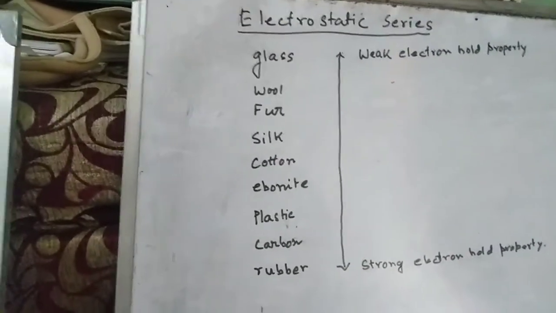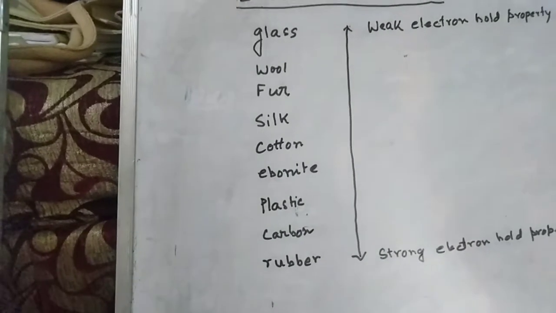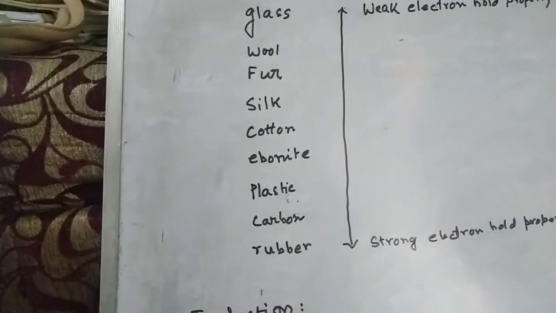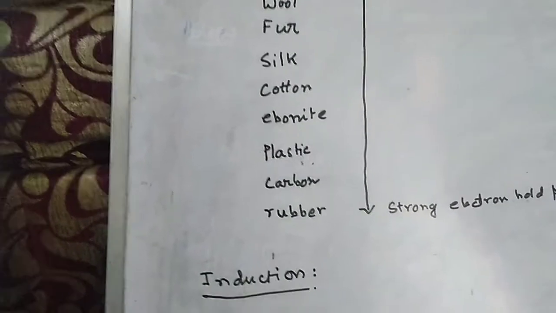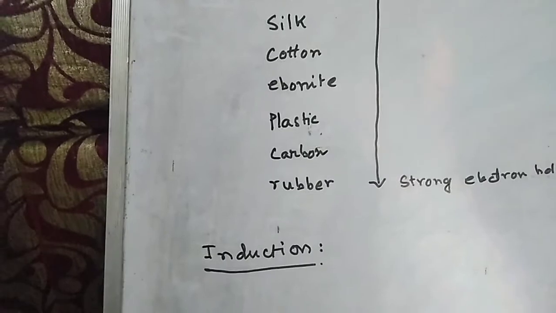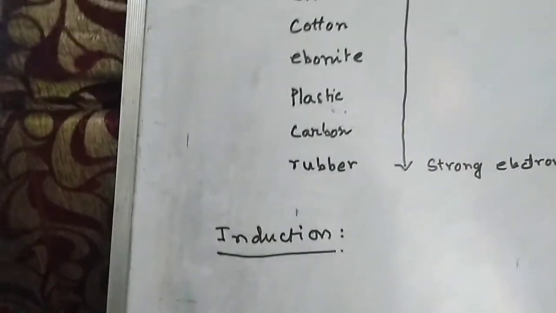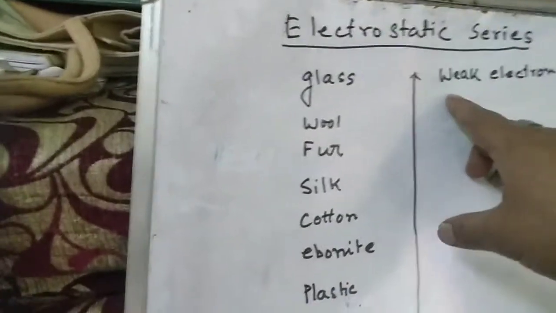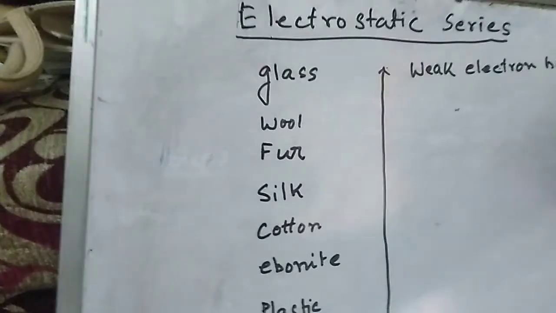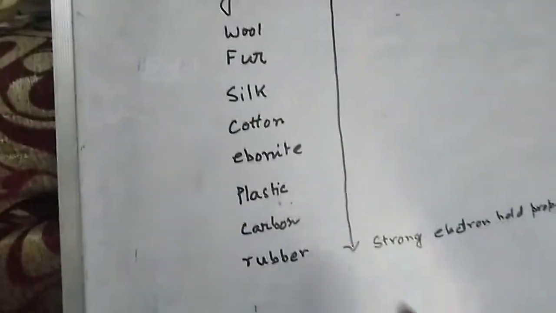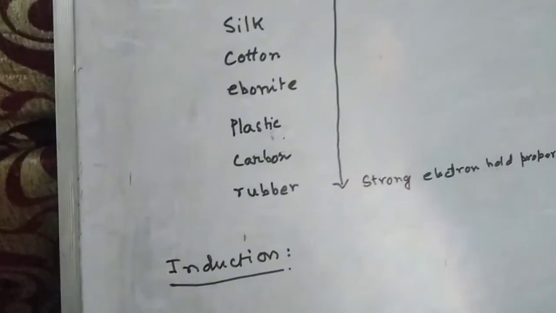You can see the series: at the top is written glass, then wool, then fur, then silk, then cotton, then ebonite, then plastics, then rubber, then carbon. The ones at the top have a weak electron-holding property, and the ones at the bottom have a strong electron-holding property.